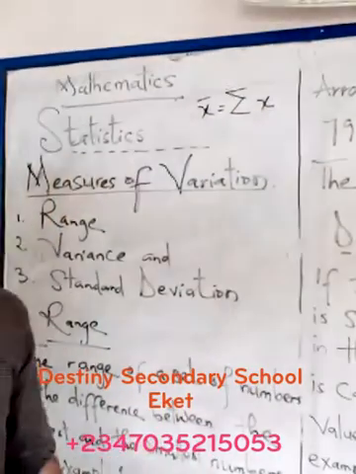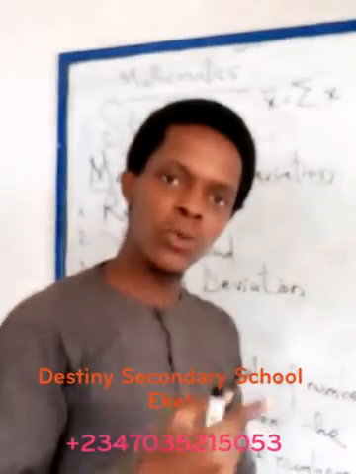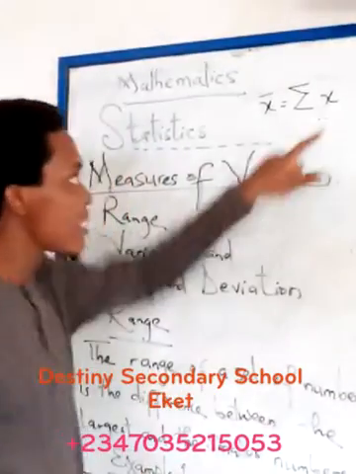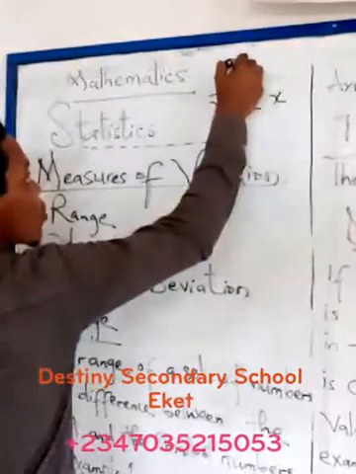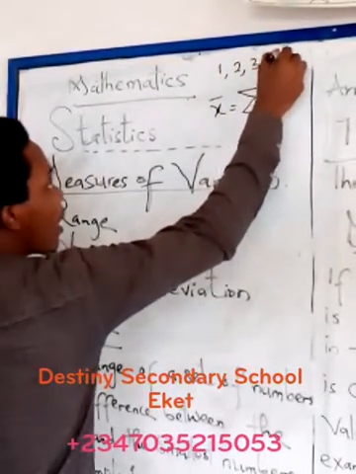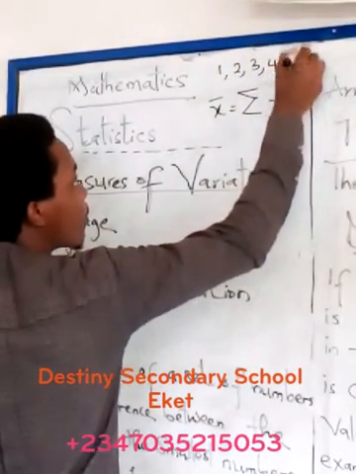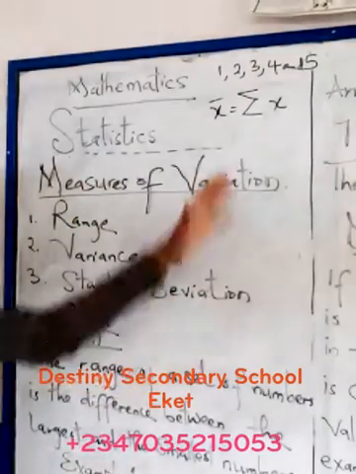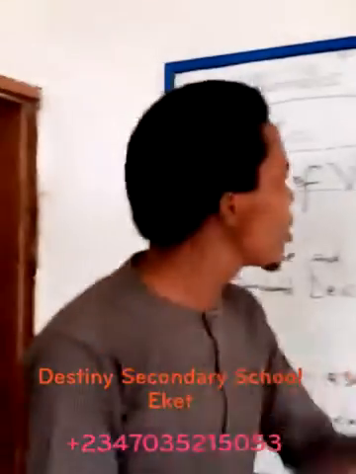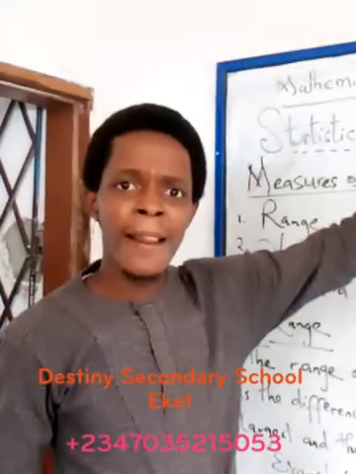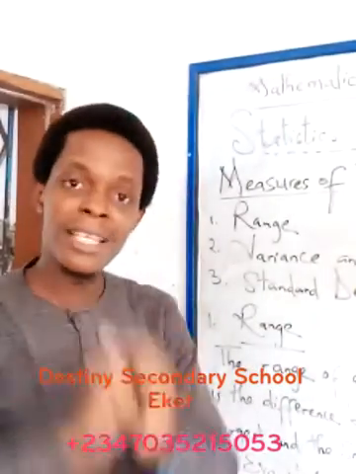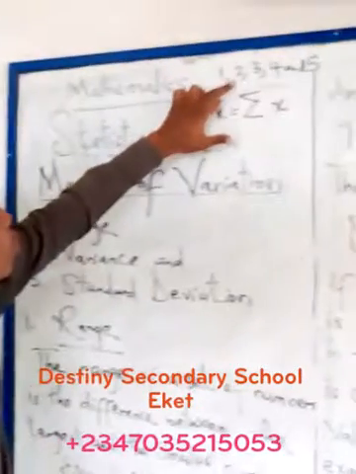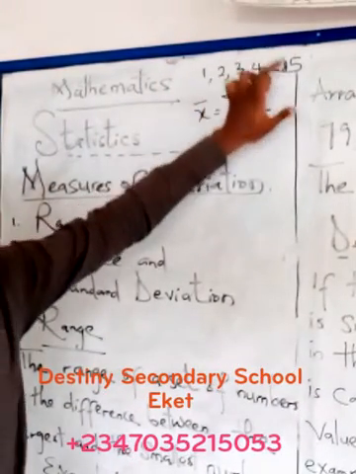For instance, if I give you a set of numbers 1, 2, 3, 4, 5, those numbers are represented as x. And I say you should find the mean of these numbers. What does that simply mean? It means you add these numbers and divide by the total numbers in that set. Add 1 plus 2 plus 3 plus 4 plus 5.